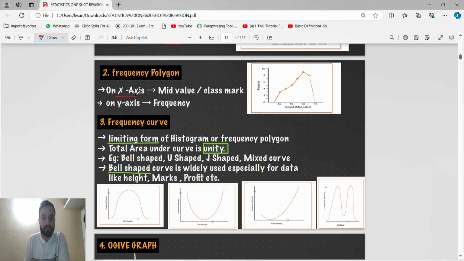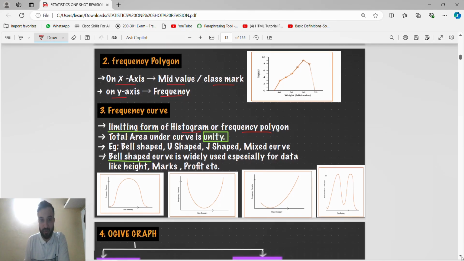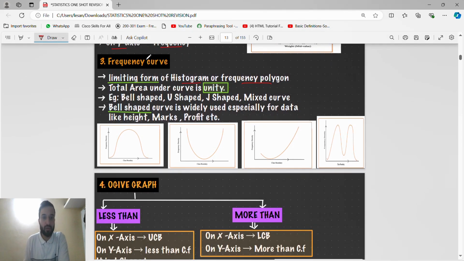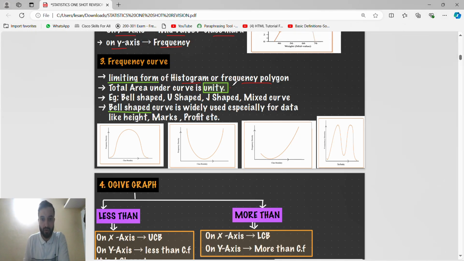Next is the frequency polygon. In the frequency polygon, on the x-axis we want the mid value or class mark, and on the y-axis is the frequency. Now the frequency curve. Frequency curve means the limiting form of the histogram or frequency polygon. Remember this thing, these theories are very important. In the frequency curve, the total area under the curve is unity, meaning 1.